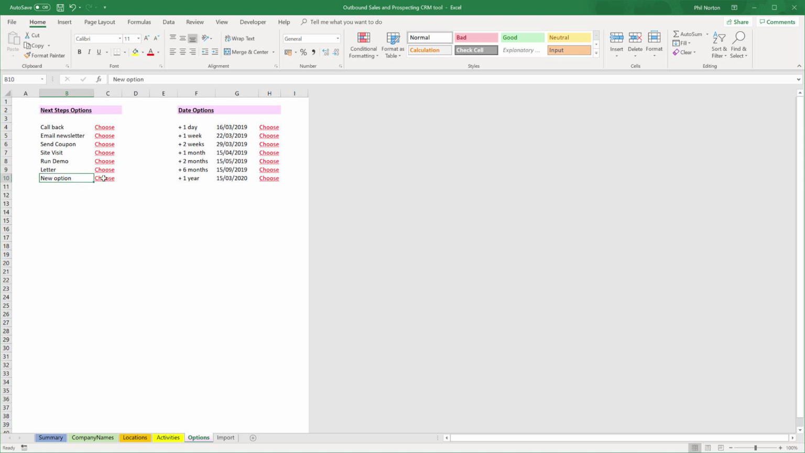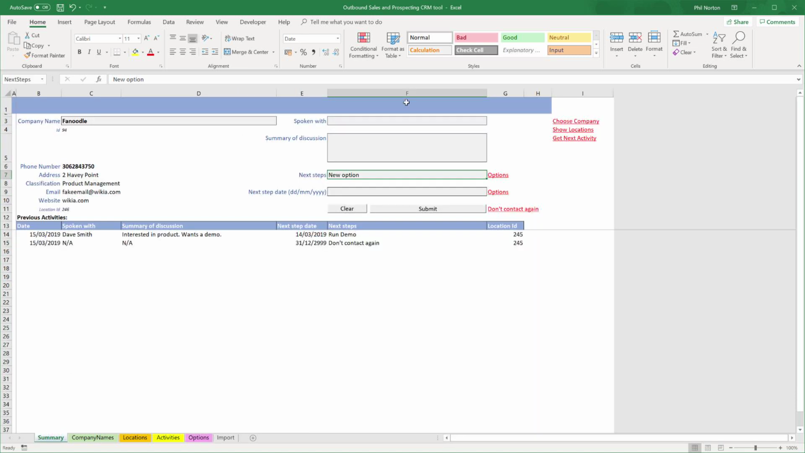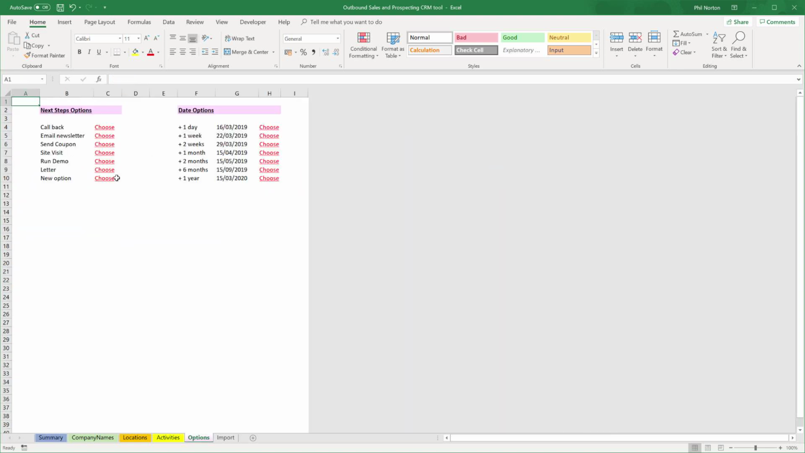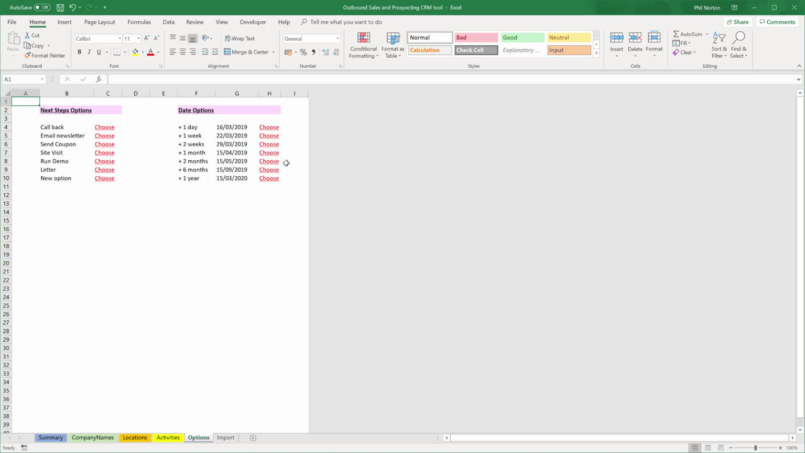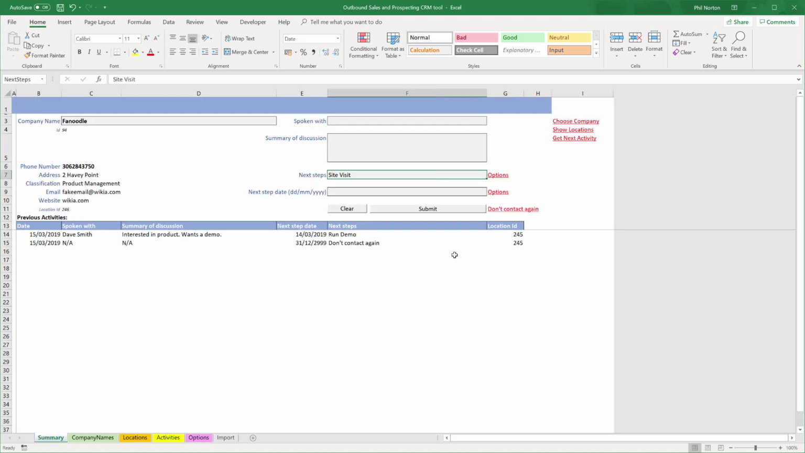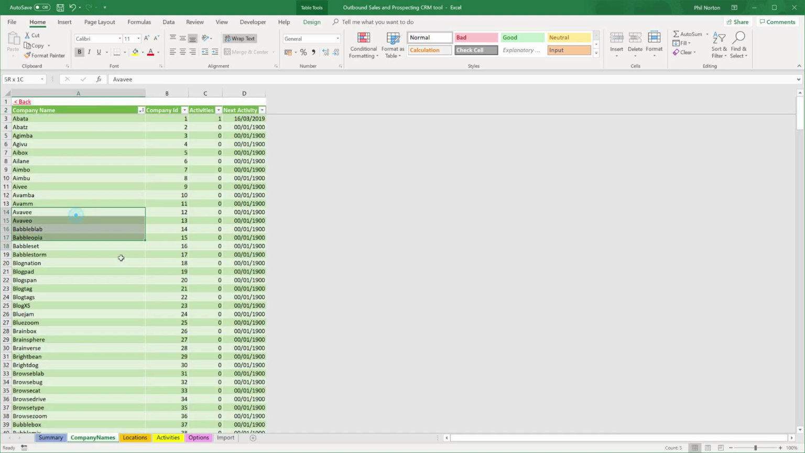and as soon as you've got the text being red, then it will see it as an available option. And if I come into the summary sheet and I say I want my option in here and I click choose, then it will use that new option. Likewise, I changed visit to site visit. If I now say choose there, it will pull that through. So all these options are very configurable to your requirements. And you've got complete control over the data.